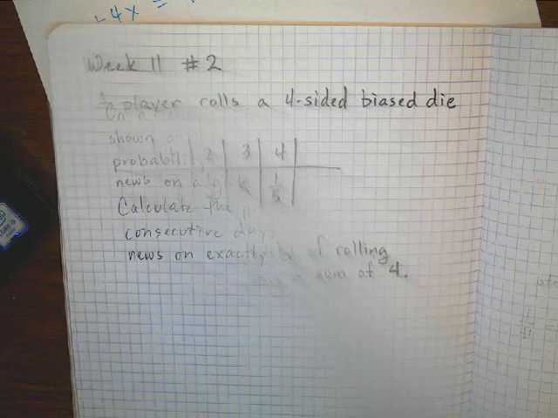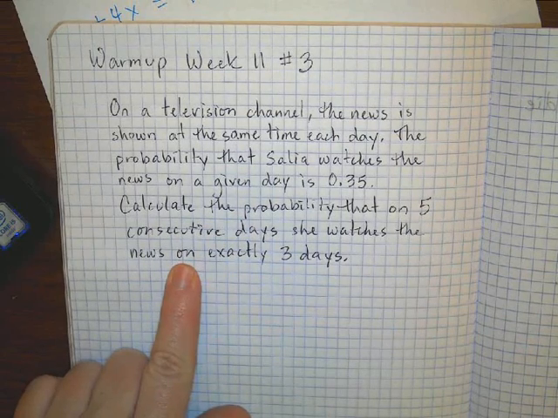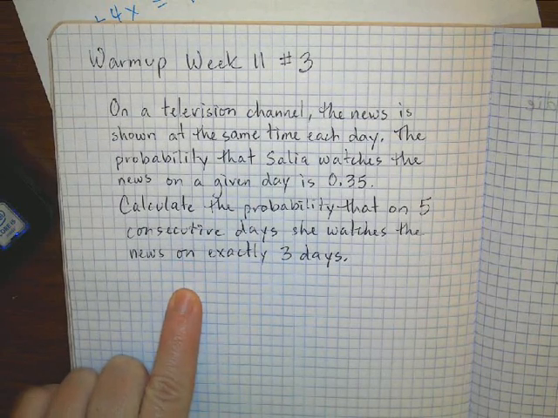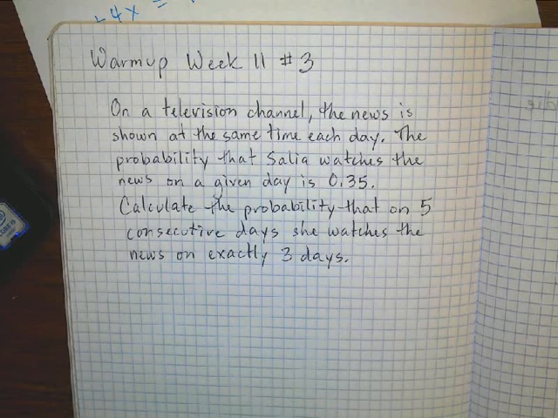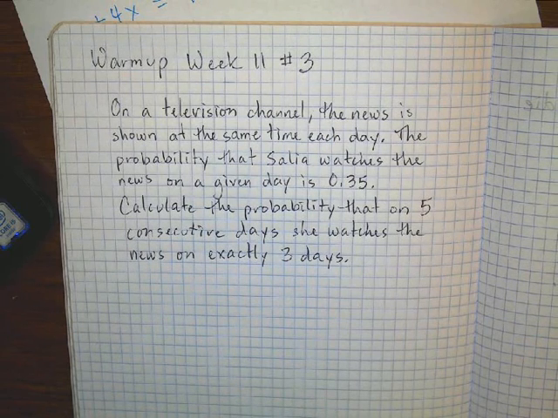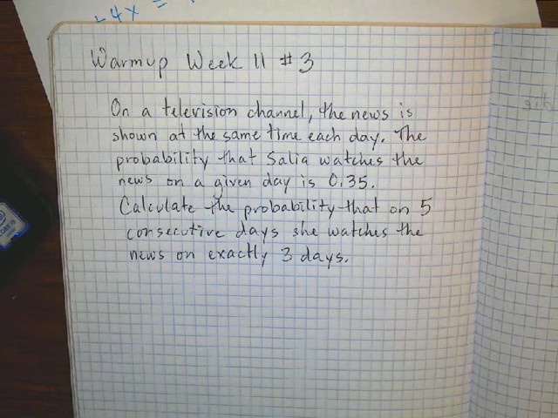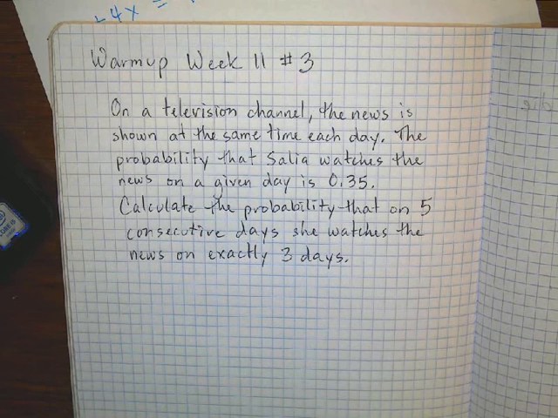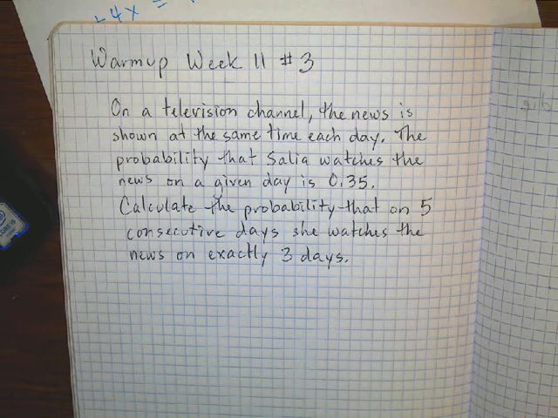So here, though, is the new warm-up, week 11, day 3 of the epidemic. On a television channel, the news is shown at the same time each day. The probability that Salia watches the news on a given day is 0.35, or 35%. Calculate the probability that on 5 consecutive days she watches the news on exactly 3 days.